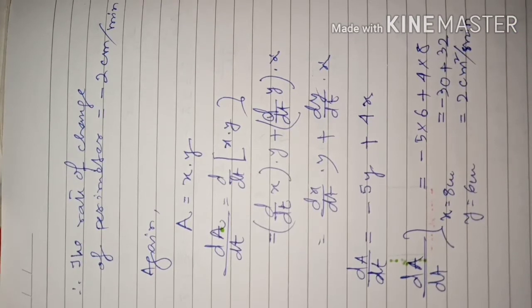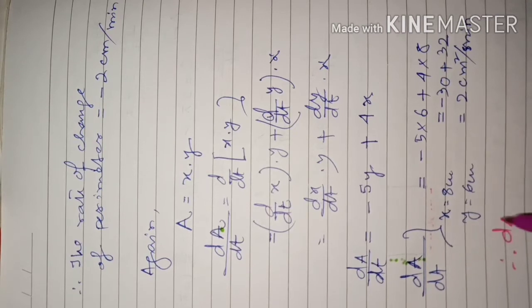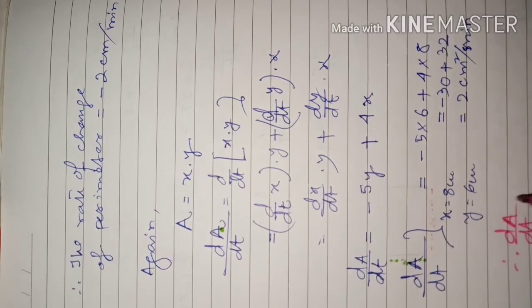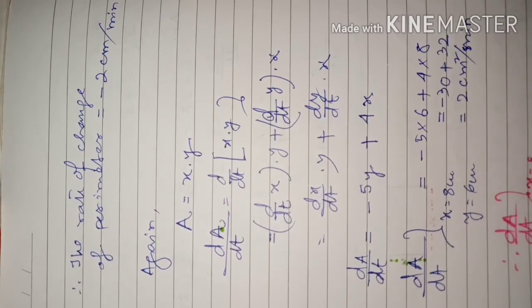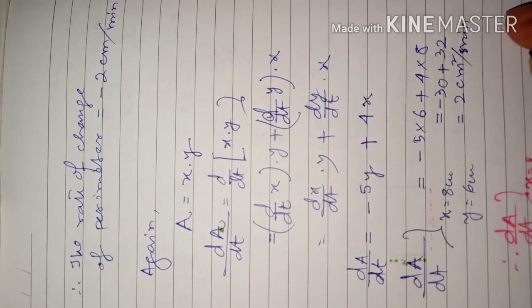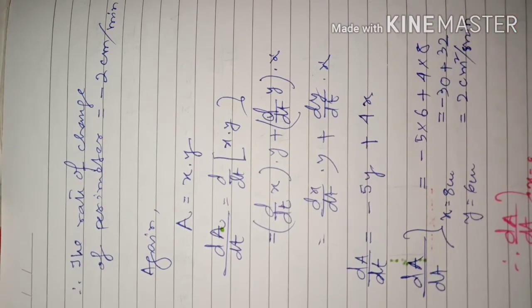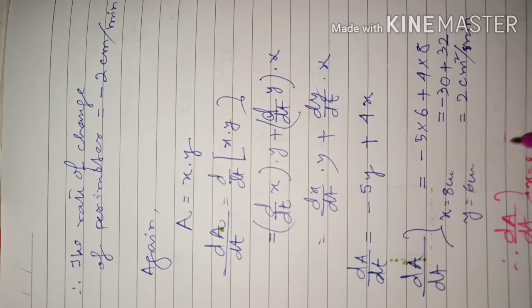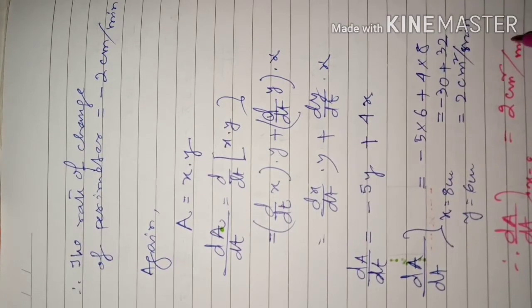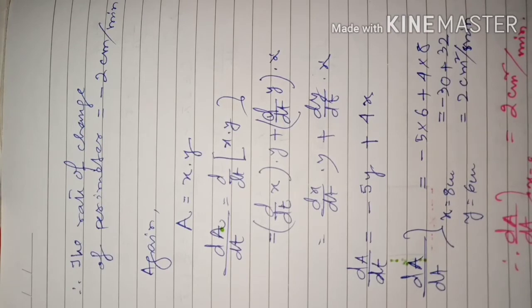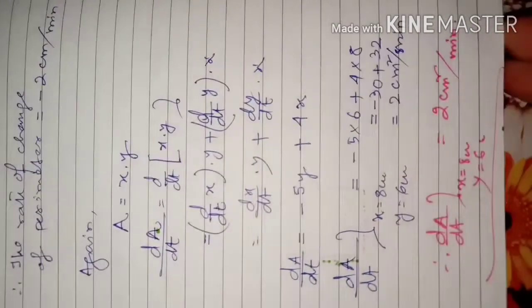So the rate of change of area at the instant x equal to 8 and y equal to 6 centimeter is equal to 2 centimeter square per minute. This is our final answer. Okay, yes students.